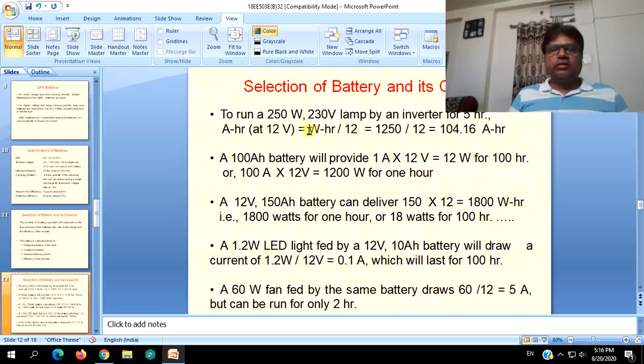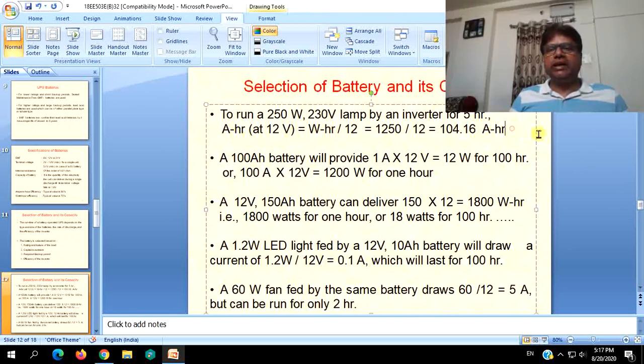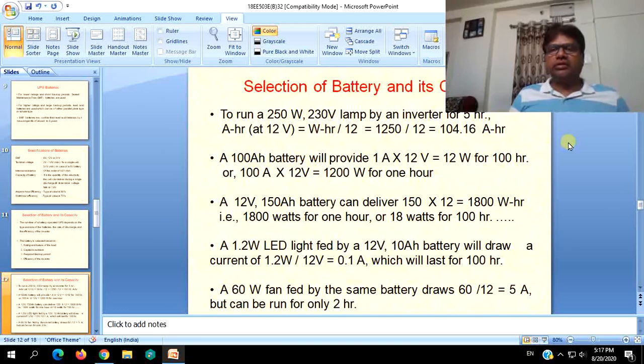12 is your voltage. Watt hour is nothing but your watt, which is V into I, or your VA rating, V into A. This is VA hour by V. So the resultant will be ampere hour, or you will be getting AH capacity, which is normally mentioned as AH of the battery. So the watt hours are 250 watts into 5 hours you want to run it. So it is 1250 divided by voltage, which is 12. So 104.16 ampere hour capacity batteries you have to select.